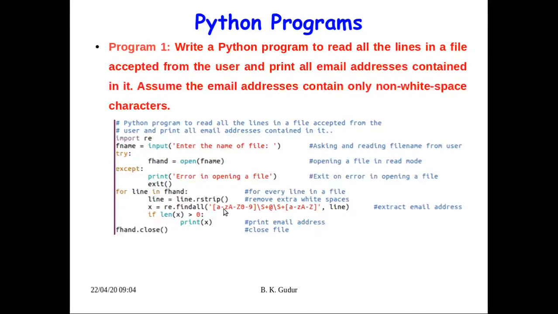And if the email is extracted from that line, we'll check whether the length of the email is greater than 0, and we'll print it. So this will be repeated for all the lines in a file. Once all lines are over, we can close the file. This is one of the simple programs. With this, we'll continue to the second program.